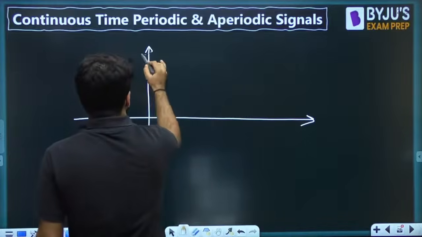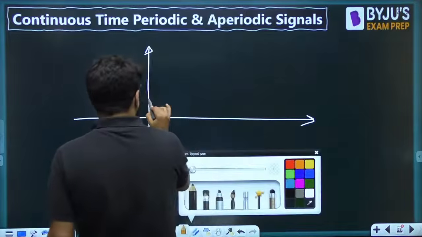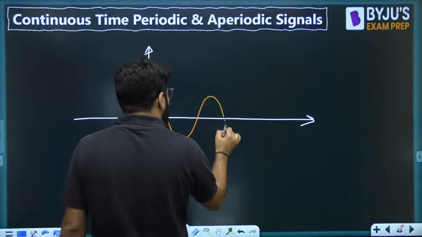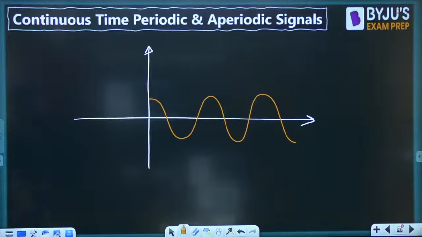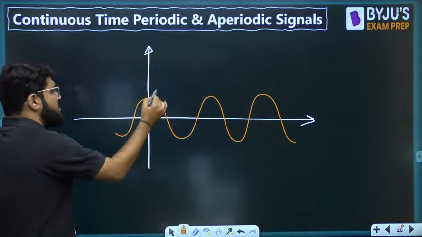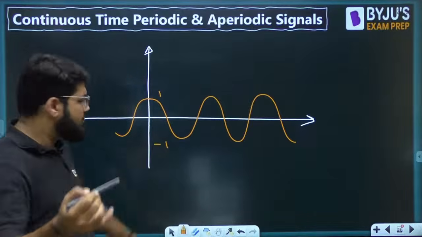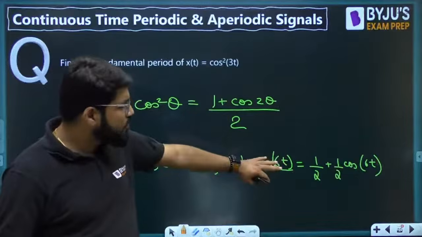Okay, what is the cos omega t? Everybody understand? This is the cos omega t. Amplitude half, I will bring it in later. This is the cos omega t, which exists from 1 and minus 1. Then I will divide by 2 later on. This is cos omega t.